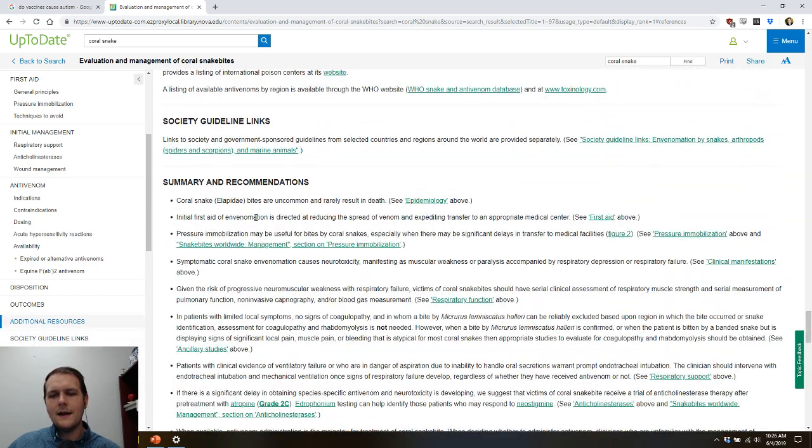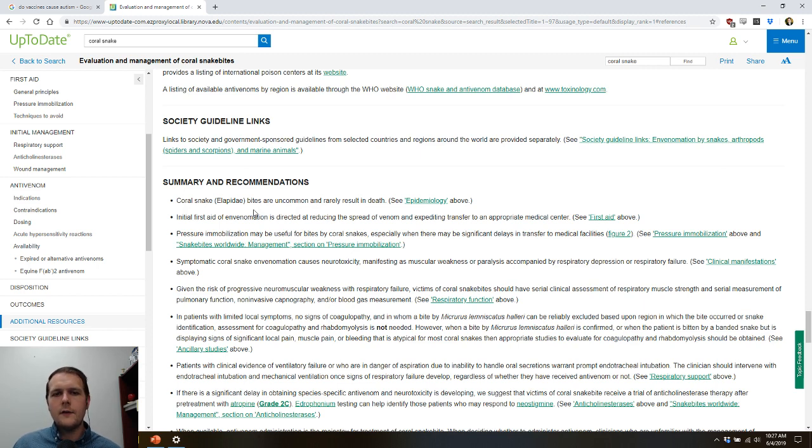Also, keep in mind with UpToDate, one caveat is you need to be careful in terms of what they are citing as evidence-based medicine versus what is personal opinion or expert opinion. Basically, what that means is if there's a guideline to back it up, or a textbook, or big papers that show, hey, I think this is the best treatment for X, Y, or Z, that's called evidence-based medicine, right? If it's just something where we don't really have a good answer and we're like, well, I'm not really sure how to do this, but at our institution, this is what we do, that's expert opinion, right?